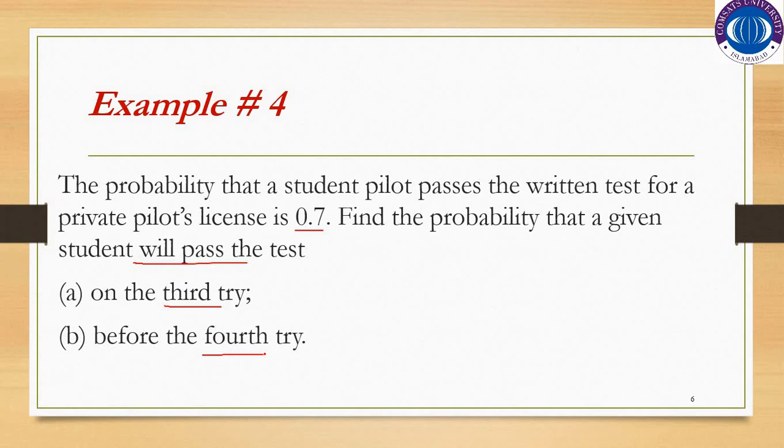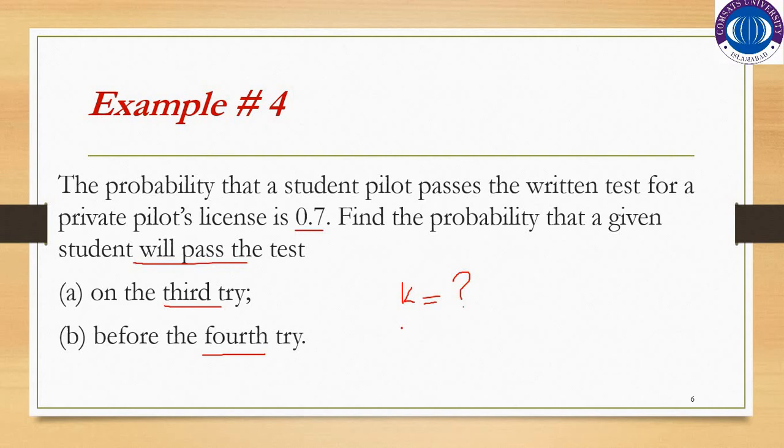Here we have to specify k, which is the number of successes. What would be the k here? As you can see from the statement, the particular student has to pass the test. Once the student has passed the test, he or she will get the license and the experiment is over.